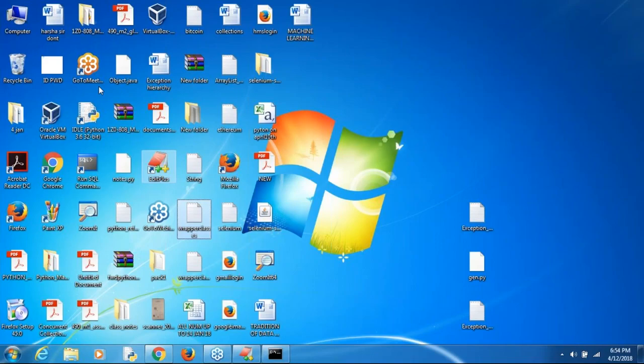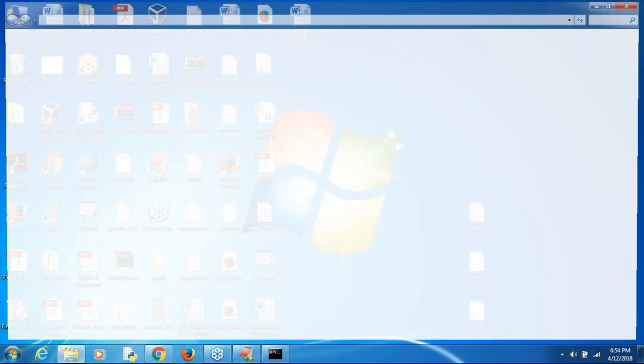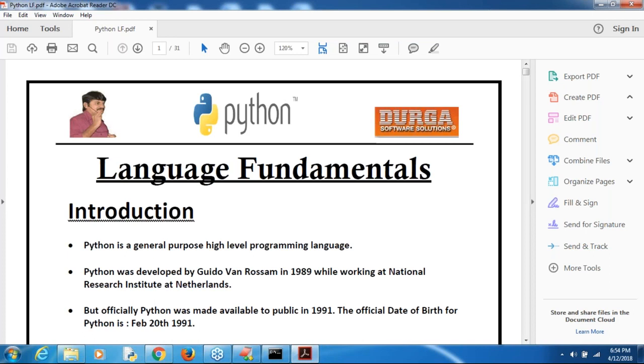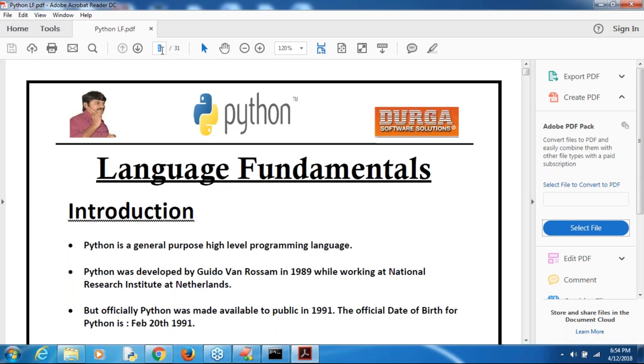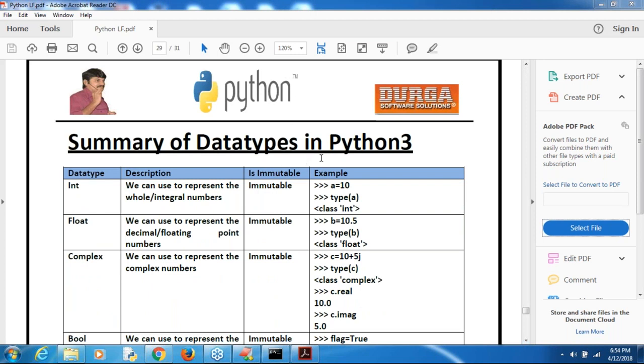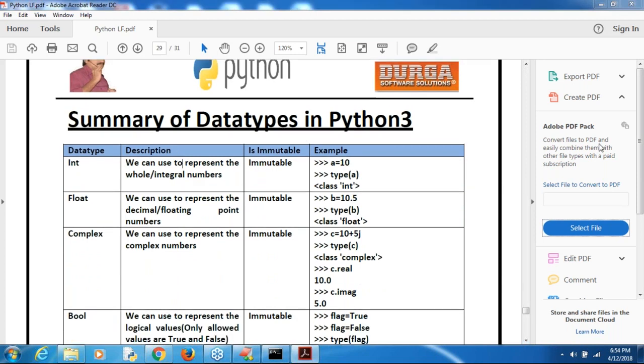Anyway, you people may feel confusion, that's why I provided it clearly in our material. I hope you people are aware. I provided it already here, just have a look once. I provided a beautiful table so that you can remember very easily, right? Let me cross check the page. Yes, summary of data types in Python 3.